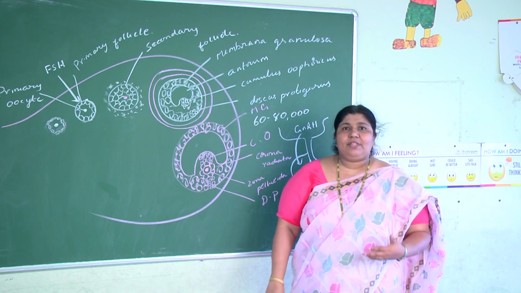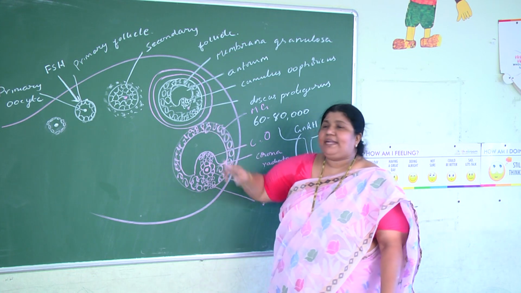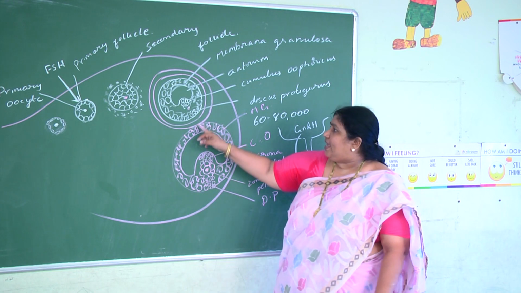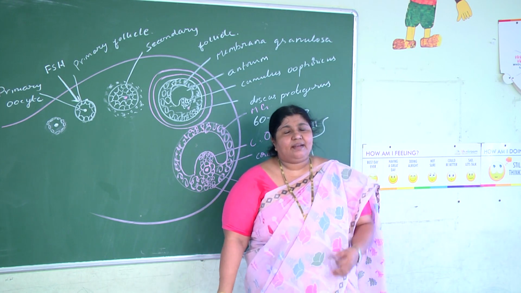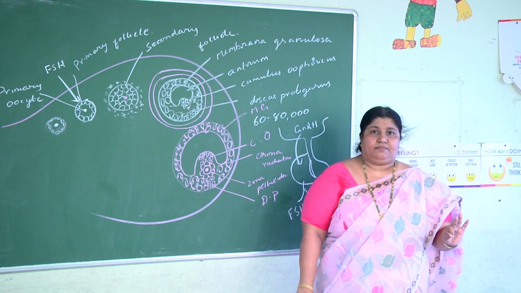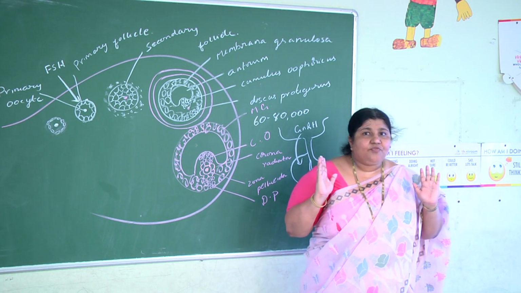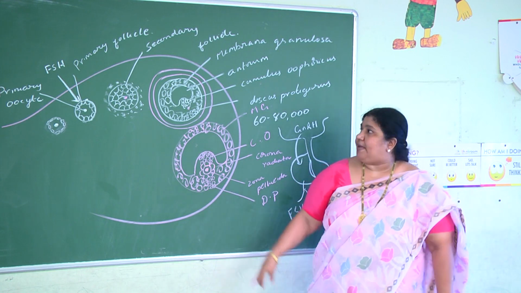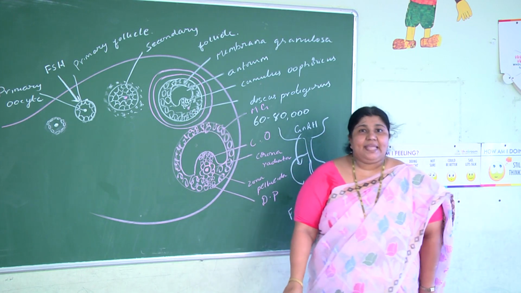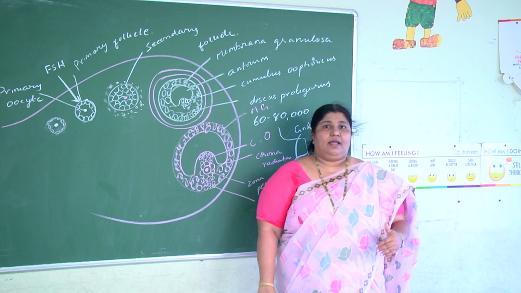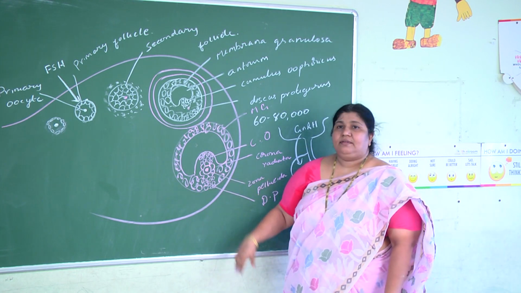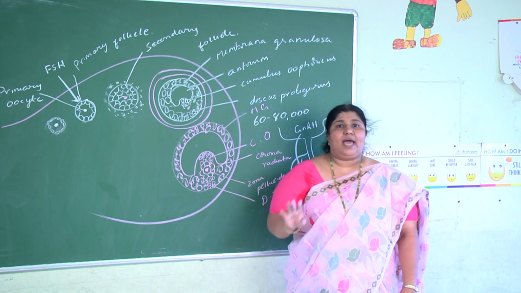Because of the development of the antrum, the primary oocyte is pushed eccentrically, and the theca layers differentiate into theca interna and theca externa. It is at this stage that the primary oocyte completes its meiosis 1 and results in a secondary oocyte and a small polar body.